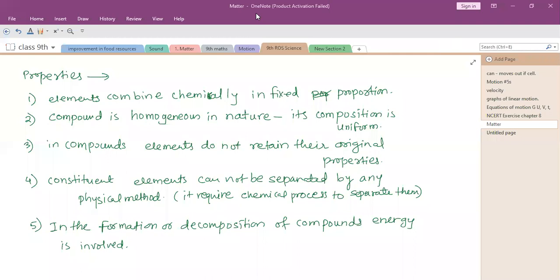Yes, ma'am. Mixtures are a type of matter which are two or more pure substances mixed together in any proportion. Right? So when two or more substances mix together in any proportion, that we call a mixture. And here the proportion is not fixed and the composition is also not uniform. Okay.